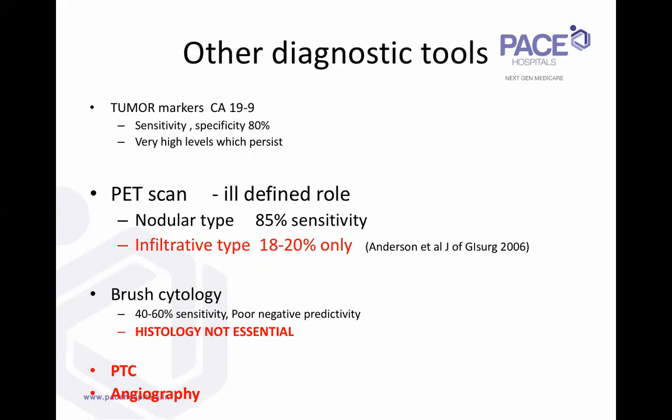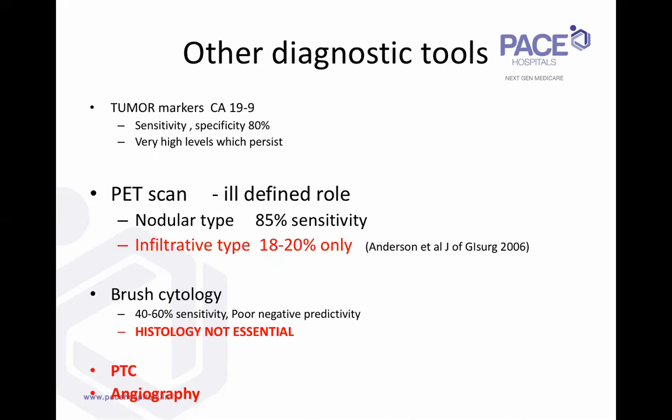PET-CT scan in hilar cholangiocarcinoma has a very ill-defined role. It's very good for distant staging, that is lung mets, para-aortic nodes, liver mets and all that. But for the primary diagnostic role, so for example, a patient comes to you with a hilar cholangiocarcinoma, you don't have a histology and you want to decide based on your PET-CT whether it's a malignancy or not, you might very well go wrong, because most of the time, the inoperable ones are the nodular type. For the nodular type, PET-CT is pretty good. I mean, it's 85% sensitive, but these nodular ones, on the CT, you find a mass. An ultrasound-guided FNAC is very highly sensitive because of the well-defined mass to target.